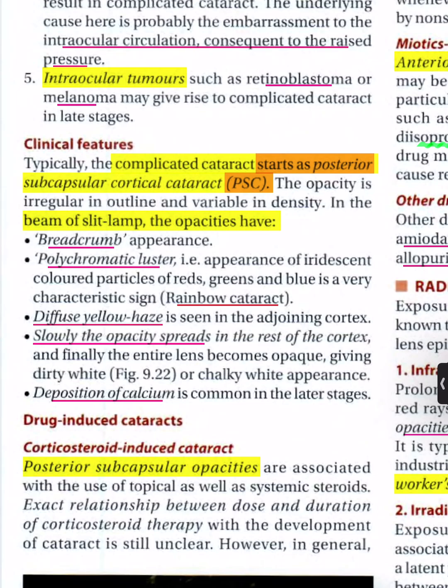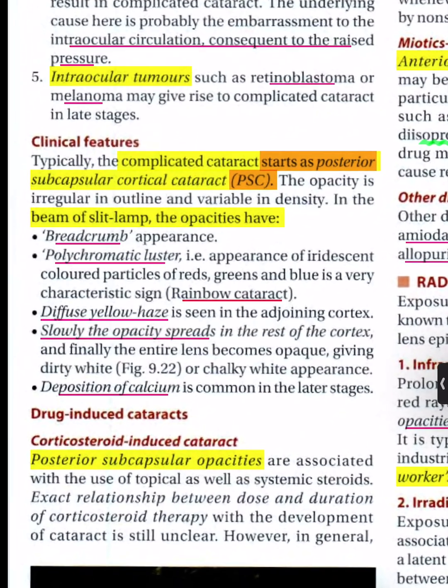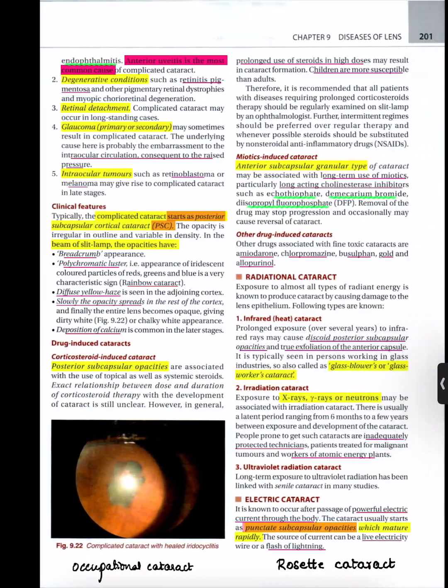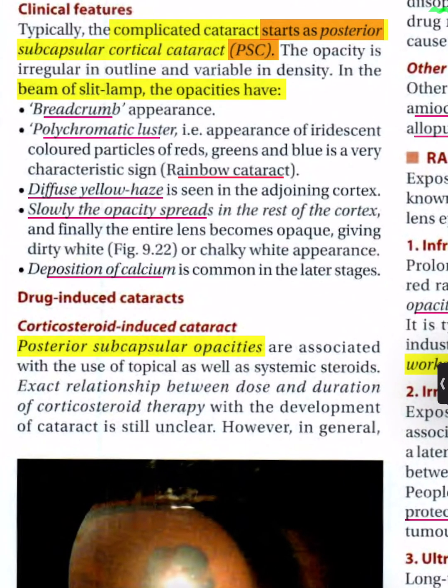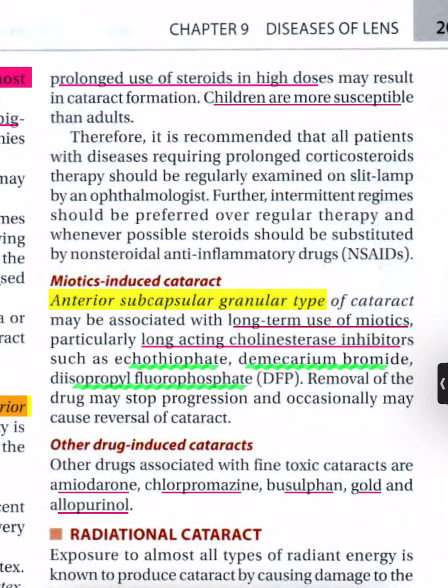Drug-induced cataracts. Corticosteroid-induced cataract. Posterior subcapsular opacities are associated with the use of topical as well as systemic steroids. The exact relationship between dose and duration of corticosteroid therapy with the development of cataract is still unclear. However, in general, prolonged use of steroids in high doses may result in cataract formation. Children are more susceptible than adults.